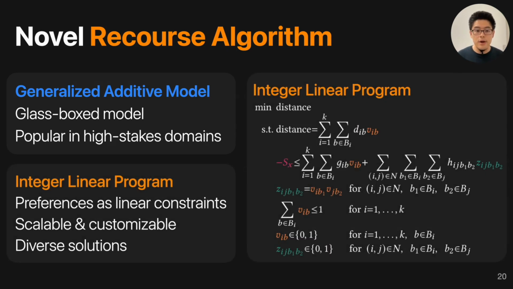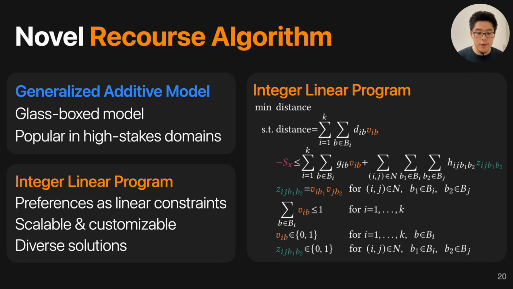We develop a novel recourse algorithm using integer linear programming. For more detail, please check out the paper. By using integer linear programming, we can model the user preferences as linear constraints, and with modern linear solvers, we can quickly solve the linear program to give the optimal recourse plan or counterfactual explanation for GAM models.